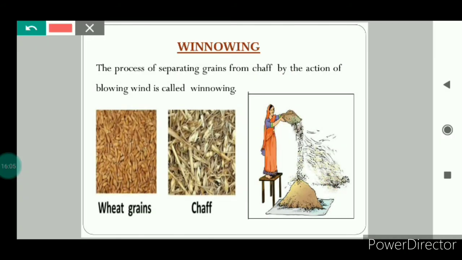So this is winnowing. Winnowing means the process of separating grains from the chaff by the action of the blowing wind. The winnowing can be done with the help of machines also.